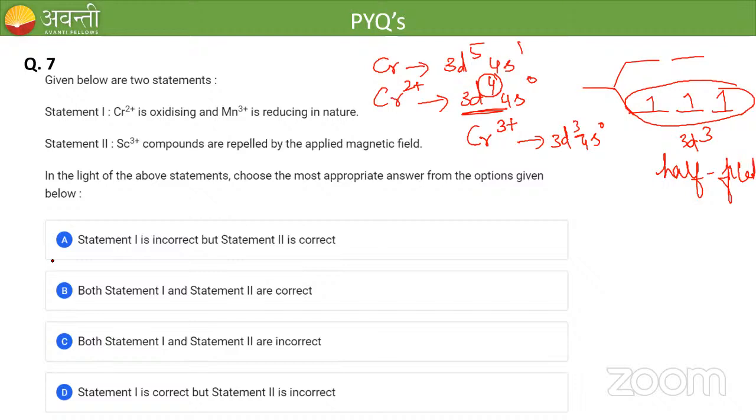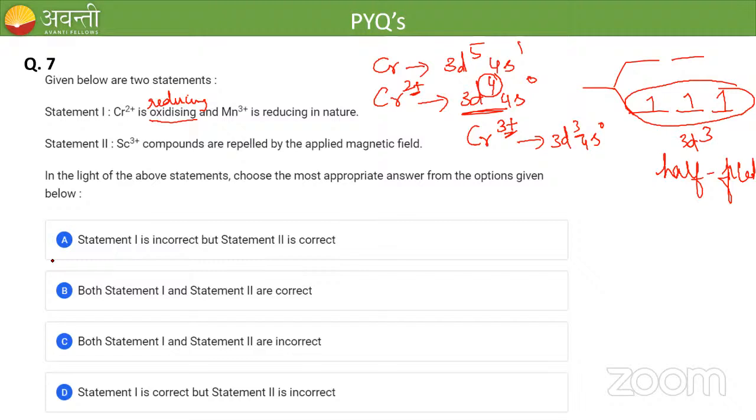So Cr2+ is not oxidizing. Cr2+ is reducing in nature. It is getting oxidized from 2+ to 3+ by reducing the other elements. So Cr2+ is reducing in nature.